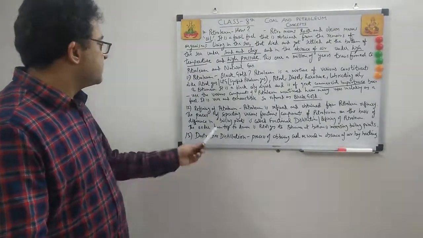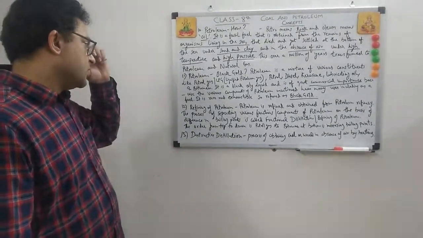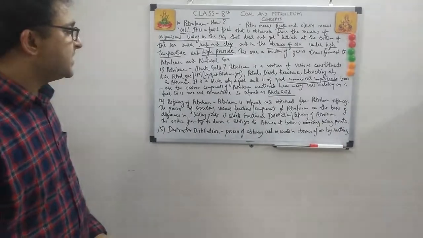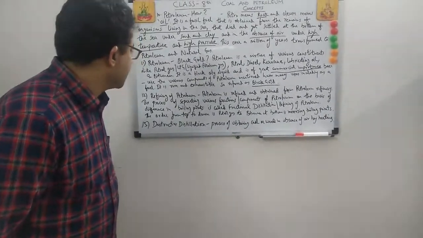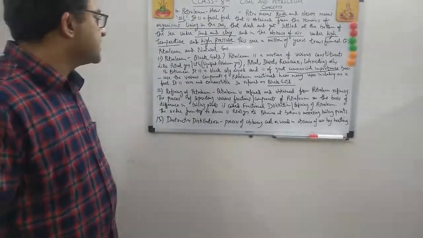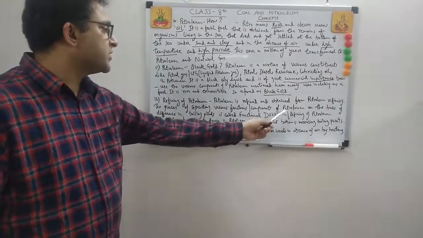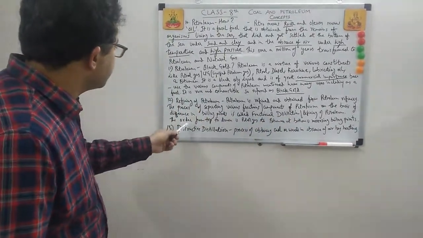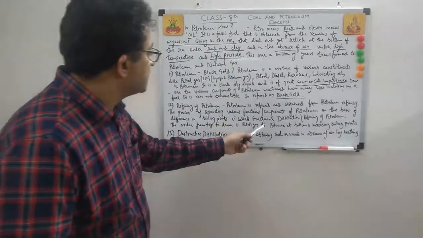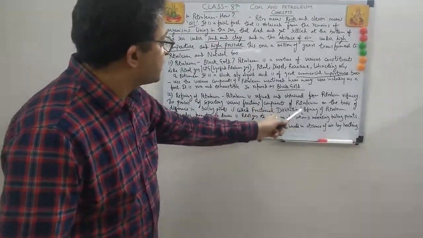So, refining of petroleum. What is this? Petroleum is refined and obtained from a petroleum refinery. The process of separating various fractions or components of petroleum on the basis of differences in boiling points is called fractional distillation or refining of petroleum.